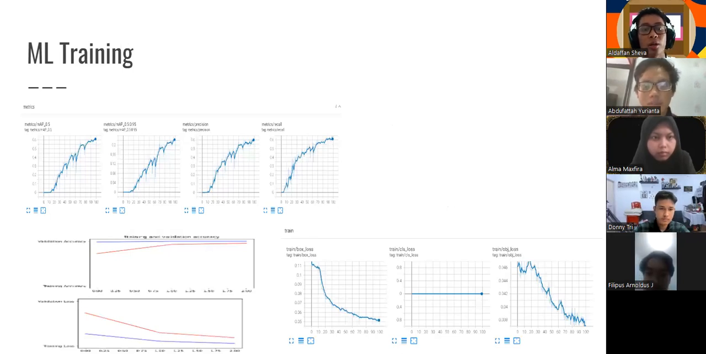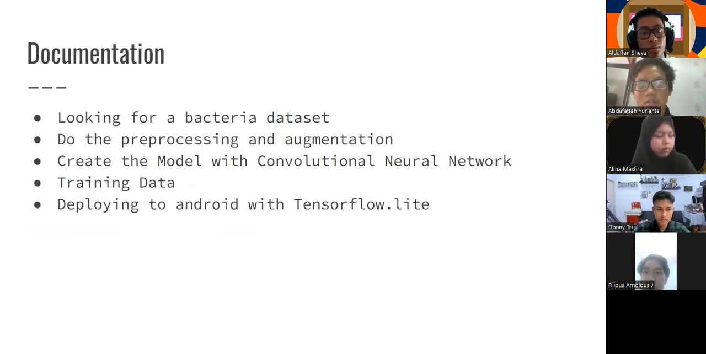This is our machine learning training. The features that have been extracted by the model are trained with the configuration of batch size 45, max epochs 3, initial learn rate 0.001, and validation frequency 1. The model is tested with the validation data by conducting 10 experiments and getting an average accuracy of 86.33% and an average execution time of 23 seconds. This is our machine learning documentation.